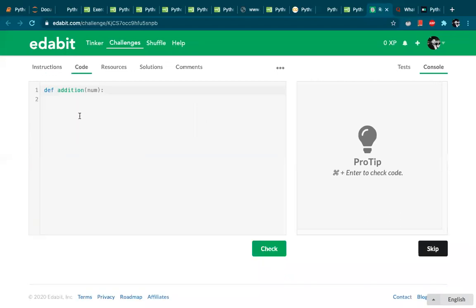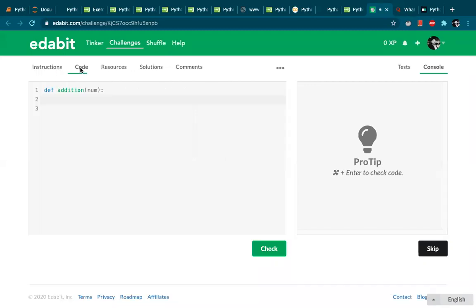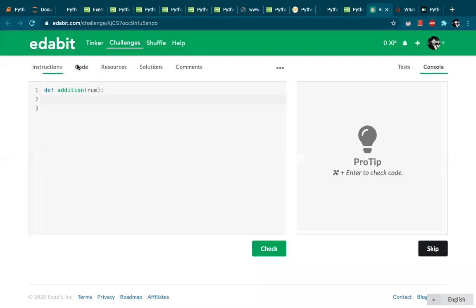So you can write your code here. What it is asking for is to create a function that takes a number as an argument, increments the number by +1, and returns the result. Okay, so here it is taking num as an argument, then increments the number by 1, and then it returns the result.